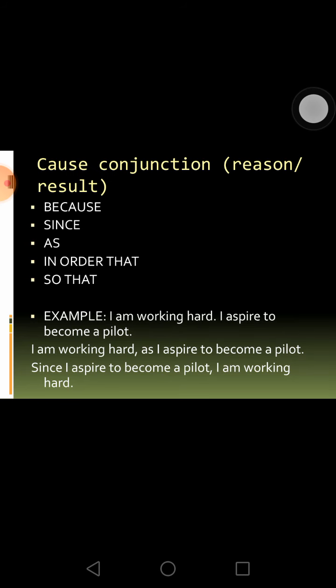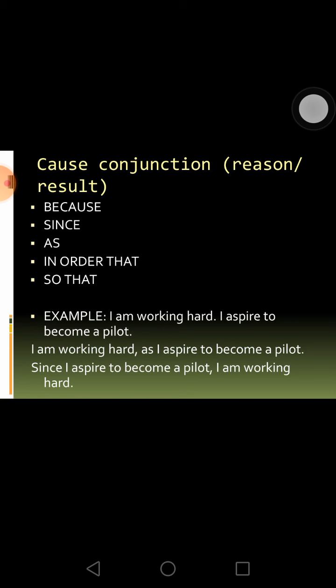Now in this module, we learn some of the subordinating conjunctions in detail. First, we learn about cause conjunctions. Cause conjunctions are used for stating reason or result. They include conjunctions like because, since, as, in order that, so that, etc.